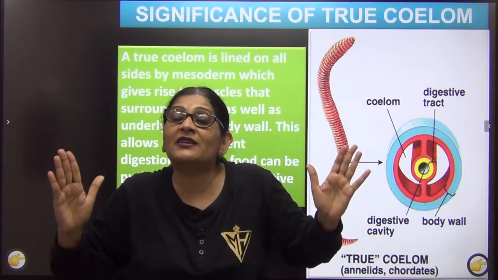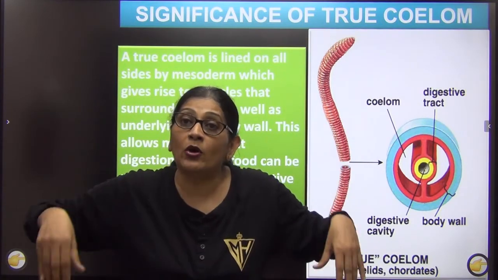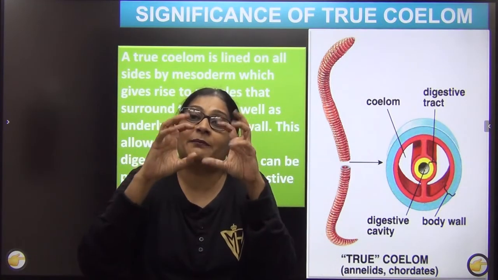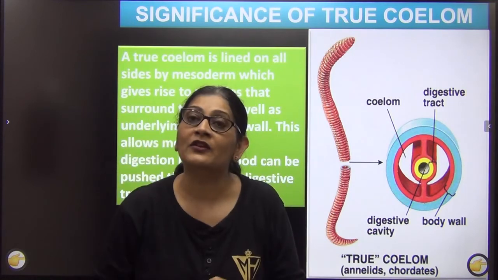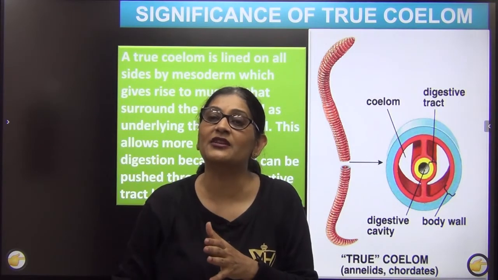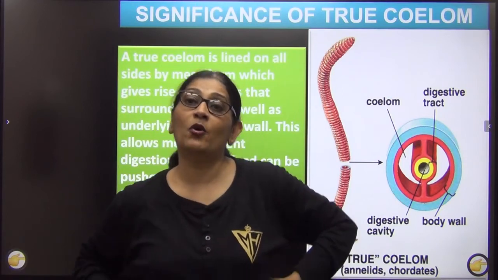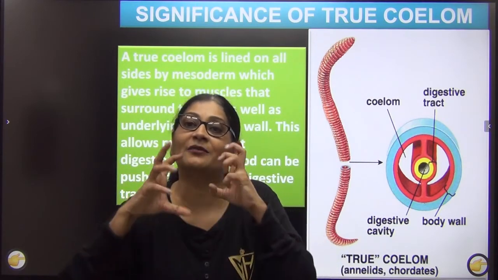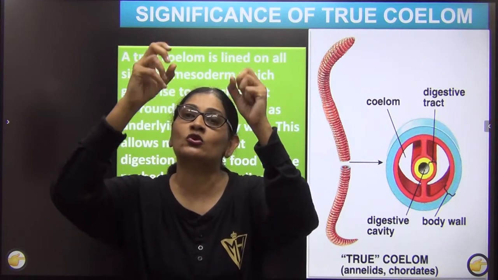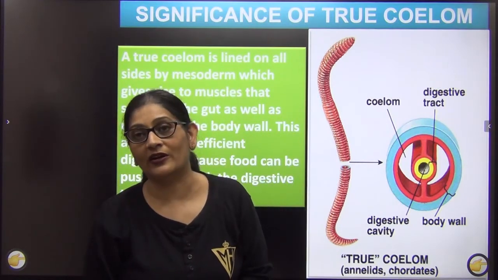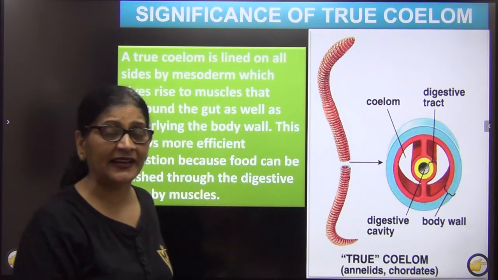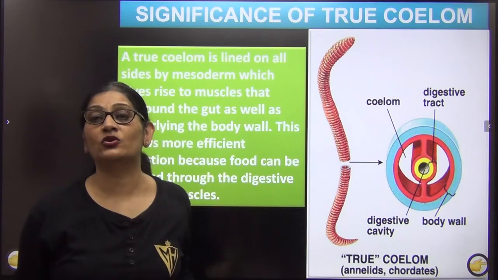If I had put the mesoderm towards my body wall, it would have flexibility, but my gut could not show movement. So what I decided, I split the mesoderm, I gave half to the body and half to the gut. As a result, both my body wall and my gut show flexibility, a phenomenon called peristalsis. So it is lined by mesoderm on either side.